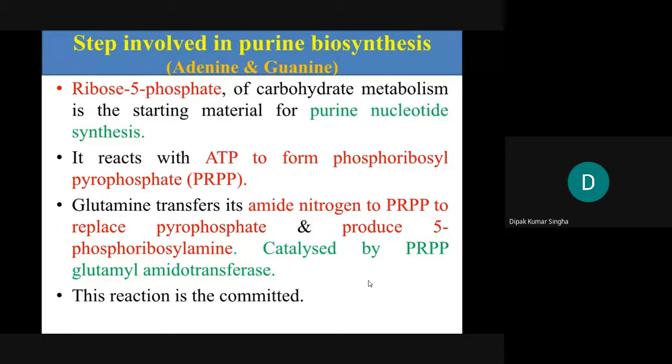Stepwise reaction. First compound is the ribose 5-phosphate. After phosphorylation, it is converted into the ribose 5-phosphate. Okay, this purine nucleotide is synthesized and it reacts with the ATP to form a phosphoribosyl pyrophosphate. Glutamine transfers amide nitrogen for PRPP to replace the pyrophosphate and produce 5-phosphoribosyl amine, catalyzed by the PRPP glutamine amidotransferase.